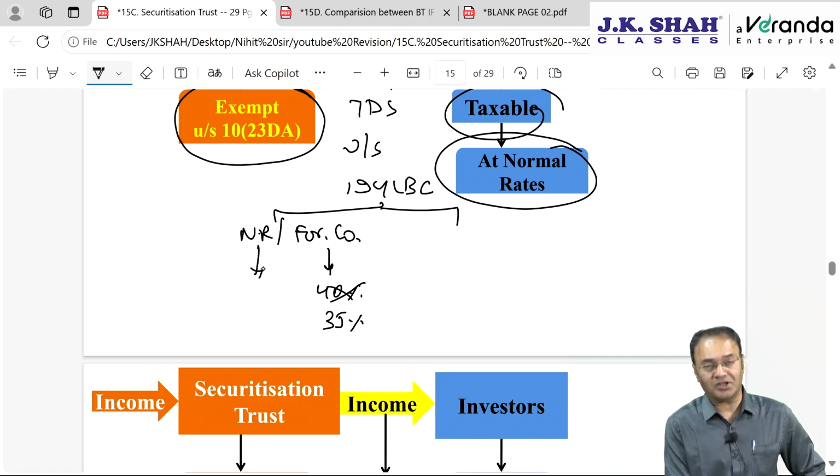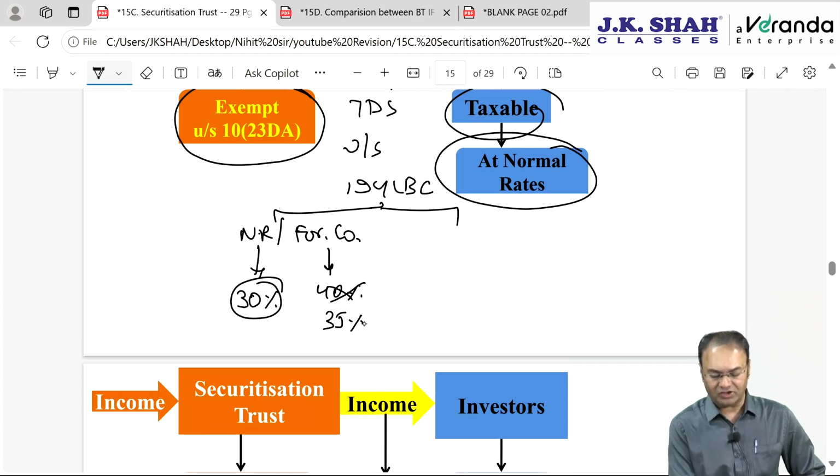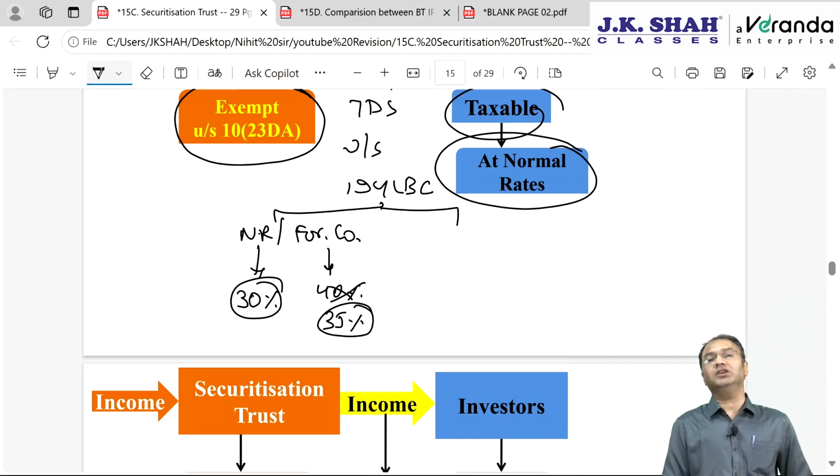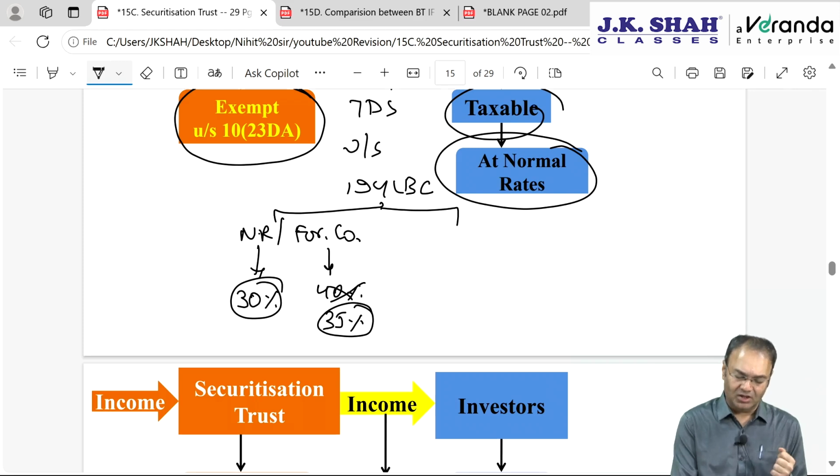And if it is other non-resident, then the TDS rate will be 30%. Of course, the 30 or 35% will have to be increased further by the applicable rate of surcharge and health and education cess, wherever applicable. DTAA rates are not to be brought into the picture. These are the rates for TDS.